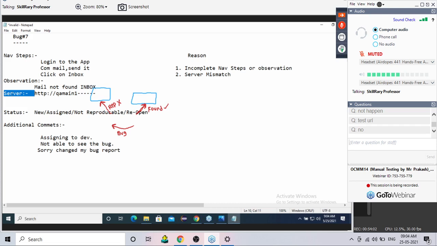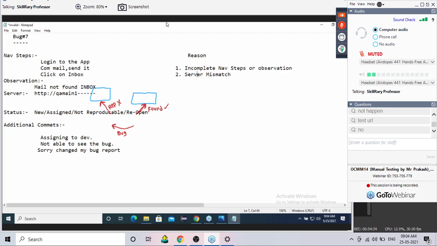In the same way, remember this story. Our job is to mention the attributes properly. If he doesn't use them and changes it to not reproducible, we will reopen the bug. We will tell him, boss, I have written a correct bug report, please check from your side. Is it clear? Okay. This is the concept of server mismatch.